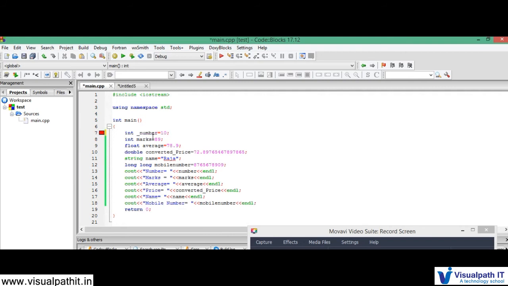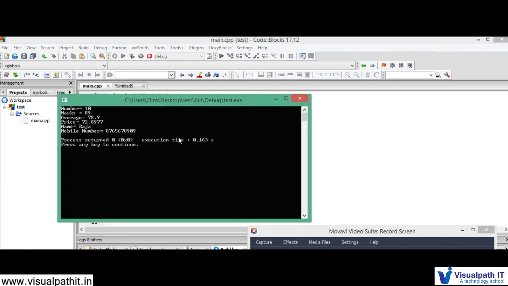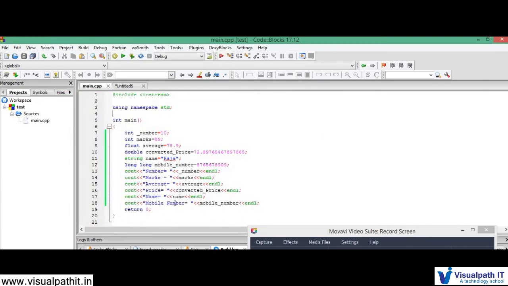But if I use an underscore, and here also I have to change it, right? Underscore. I can even use mobile underscore number. That would be better, right? Instead of having just a mobile number. Now if you build and run, you will see the output. There is no change in that. So this is how I can use it.